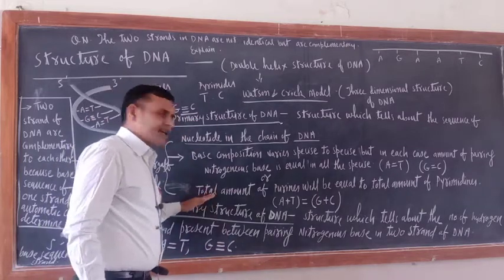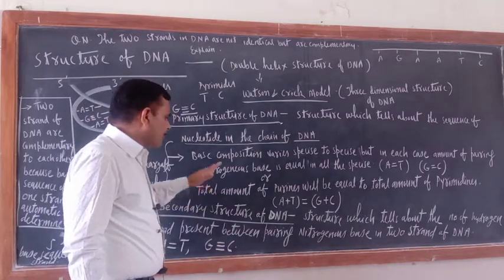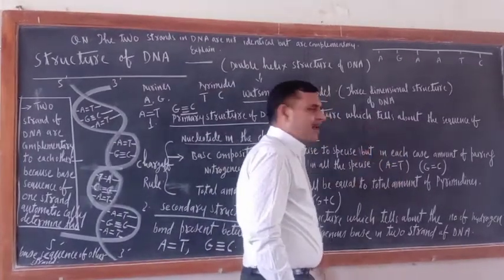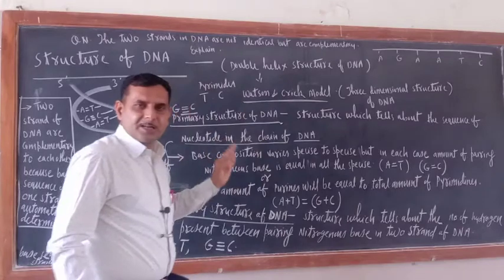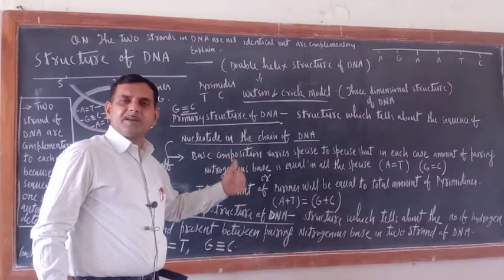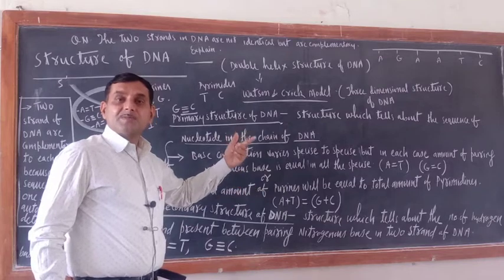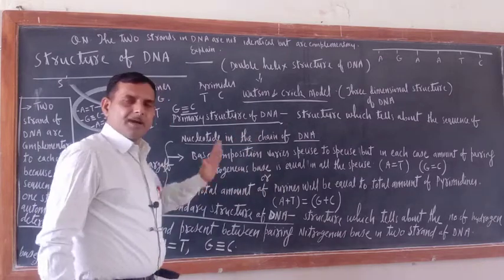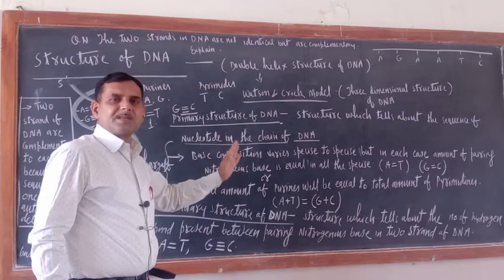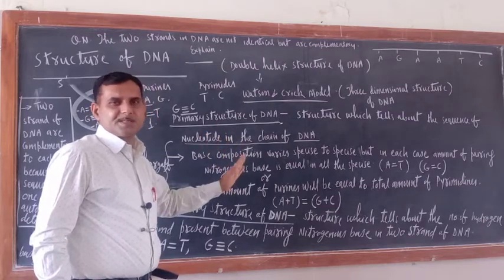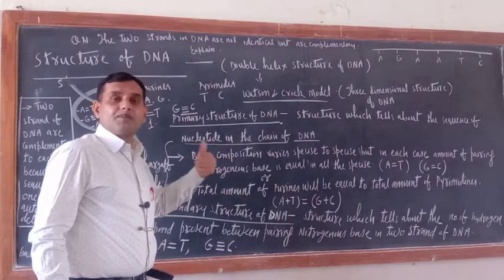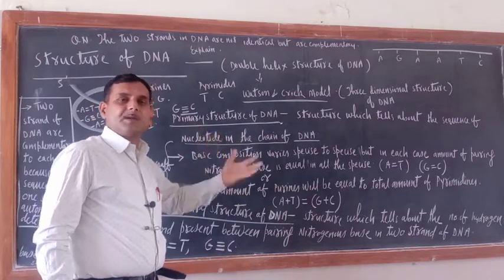We can say the same sentence in this way also: the total amount of purines will be equal to the total amount of pyrimidines in a particular species, but the base composition of one species will be different from that of another species.